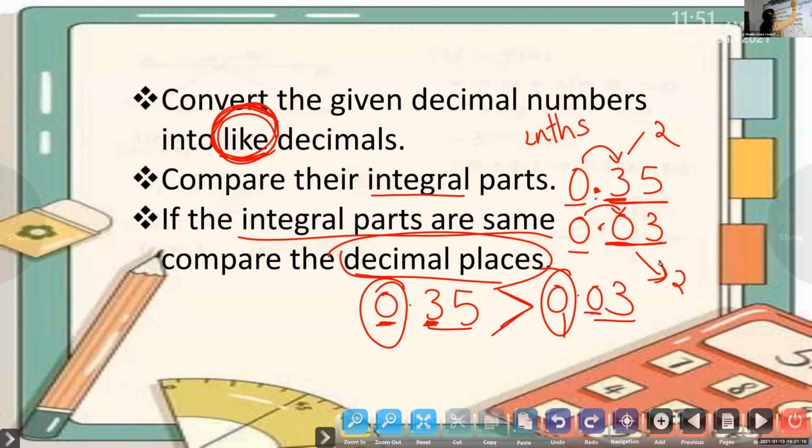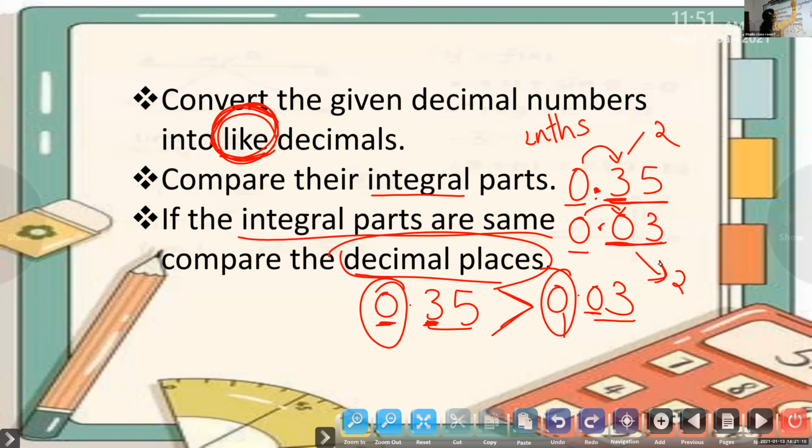Yes, Anthony. Ma'am, can you show when the integral part is different, how to compare? We will do it with examples only. Yes, ma'am.